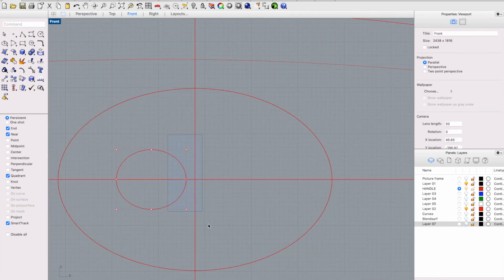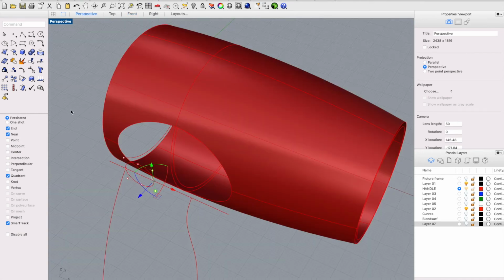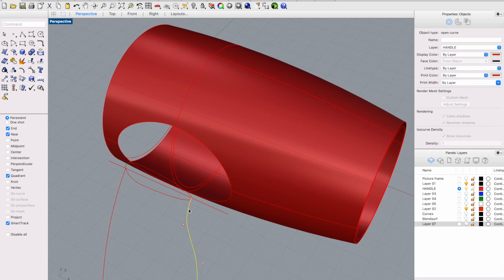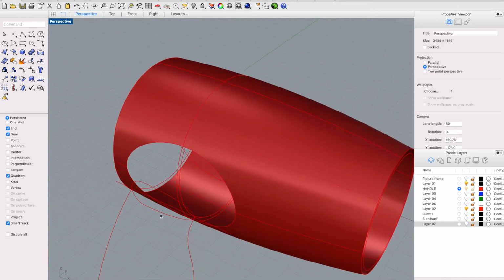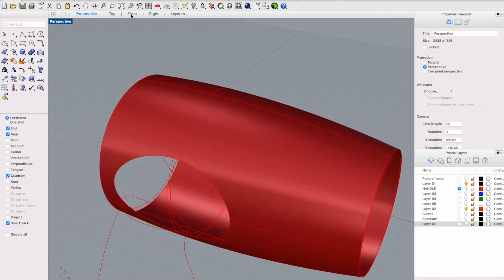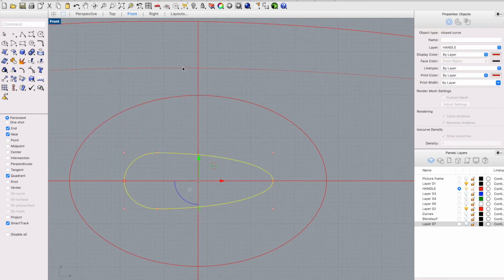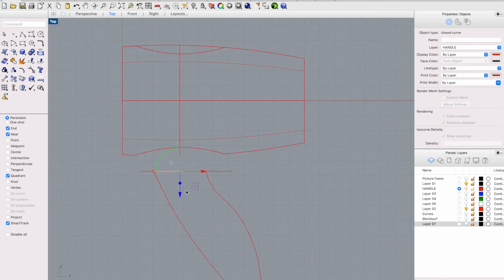Select from the left to the right the 3 points and move them from the middle one to the end of this curve. So now we have a different ellipse shape, like elongated, I don't know how to call it, maybe.